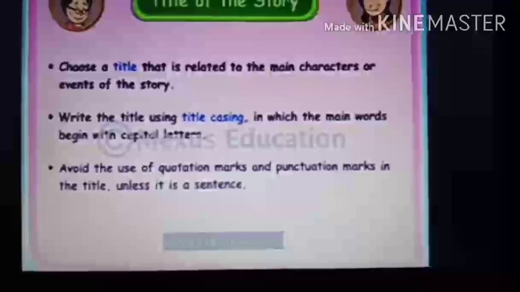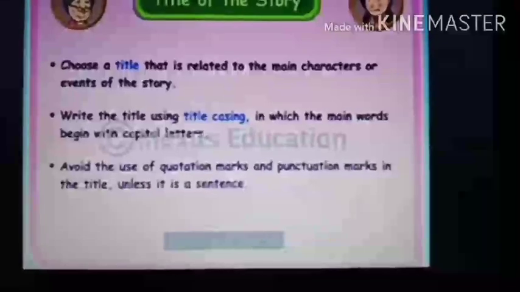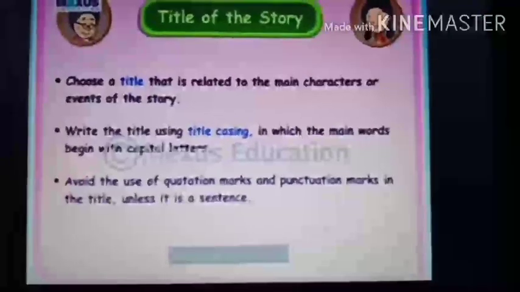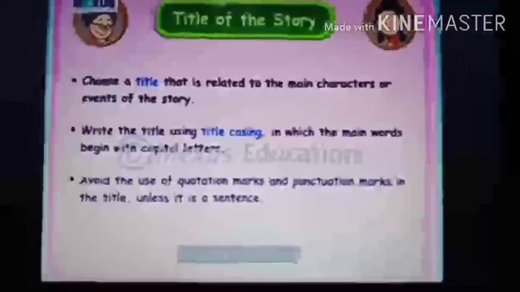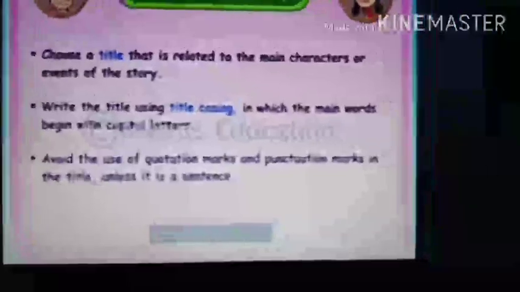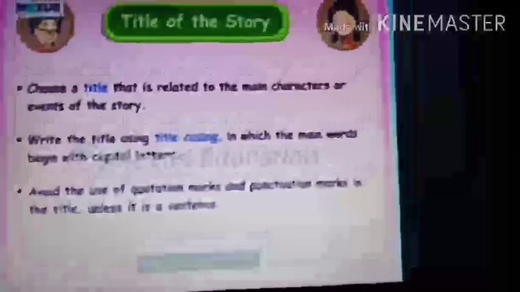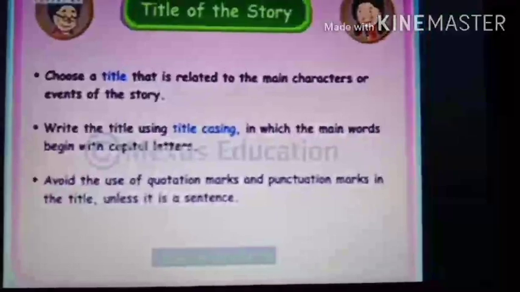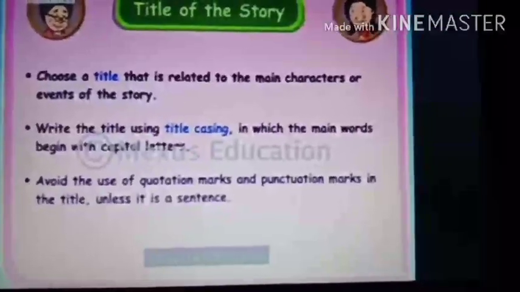Write the title using title casing in which main words begin with capital letters. And you know, in the title also the main words should begin with capital letters. Avoid use of quotation marks and punctuation marks. In the title you must never use quotation marks. Quotation marks are what you use when you write direct speech. So all those things you must not use in the title.